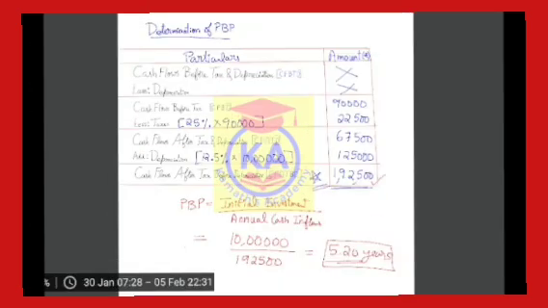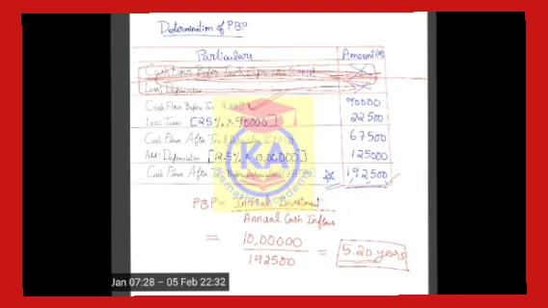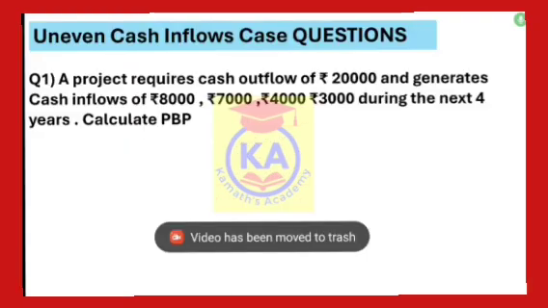Please take down this solution, and for your information, you need not write this step. I have kept it just for understanding purposes. You can directly begin with CFBT. No need to write this other step, because in the question it is directly given that the profit of rupees 90,000 is after depreciation but before tax. It is given there, so you can directly begin with this.